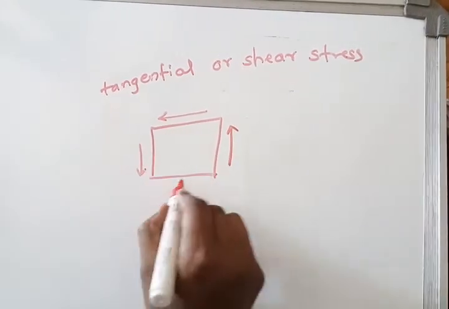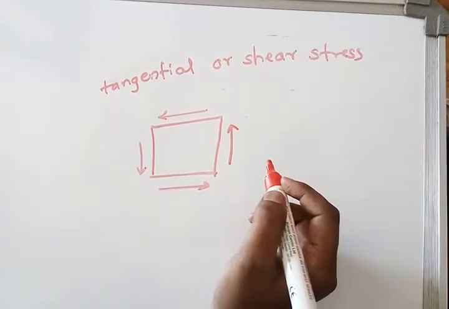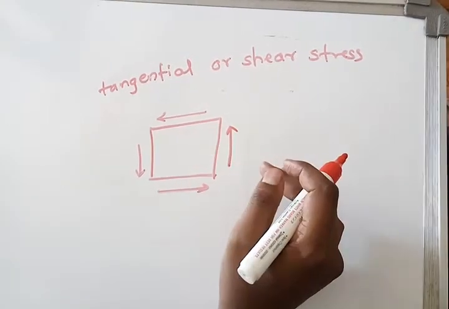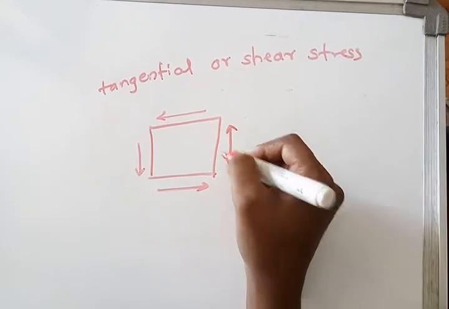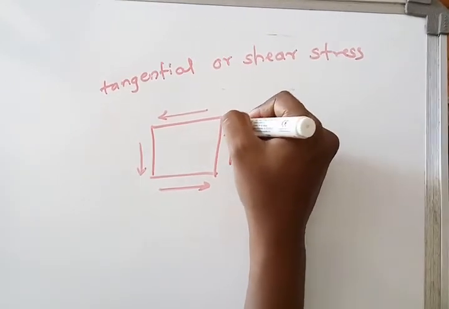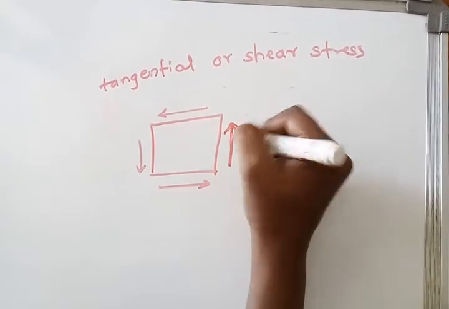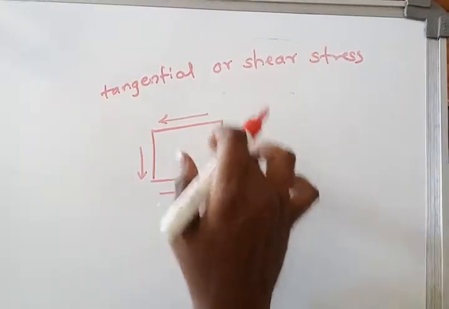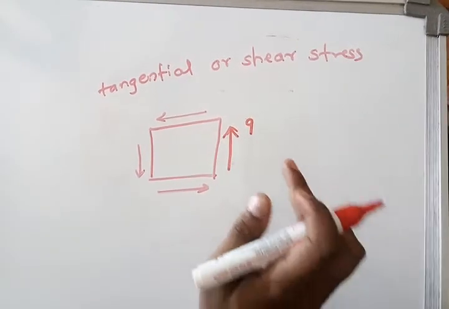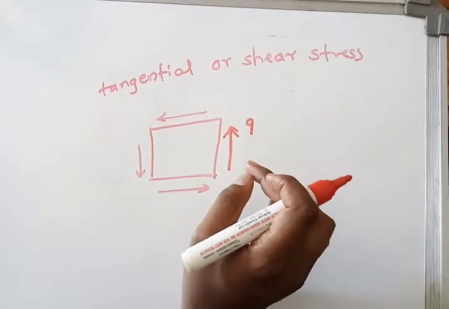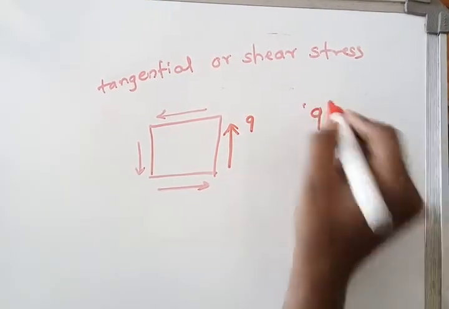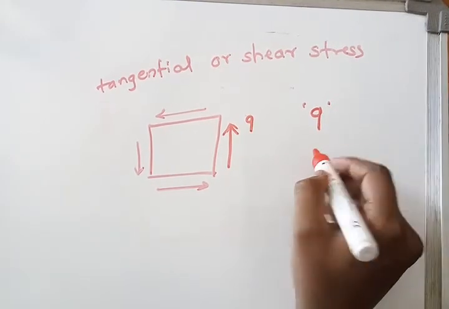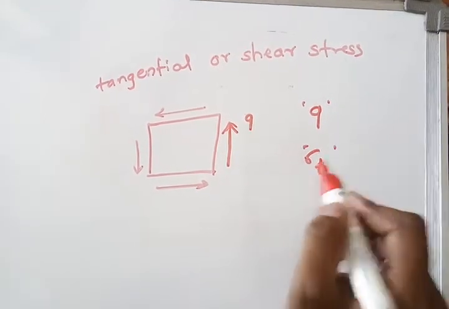The stresses which act parallel to the plane or tangential to the plane, we call them shear stresses, and it is denoted by small q. Sometimes it is denoted by sigma t.